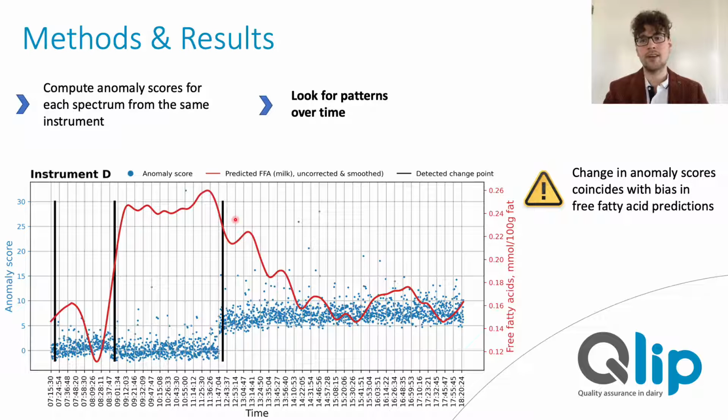By the way, all our instruments are standardized on a monthly basis, and all predictions are obtained from commercial models installed on these instruments. Moreover, from checking the control milk samples, we know that the prediction biases that we see here in these lines are actually due to instrument instabilities. And this shows that such instabilities have a potential to affect model predictions. And these are certainly not the only events we identified.